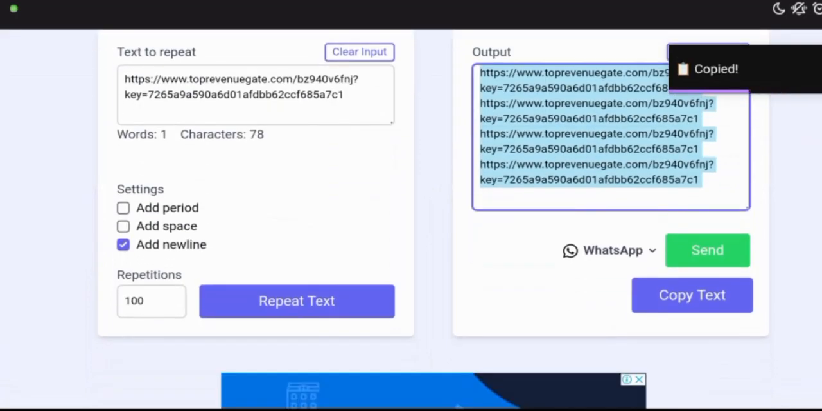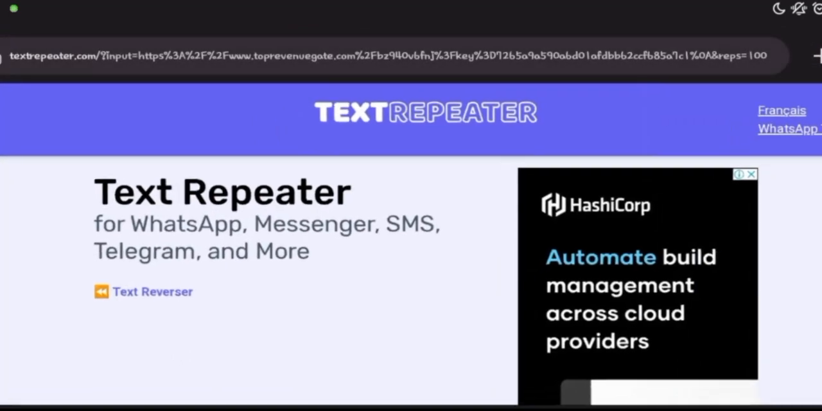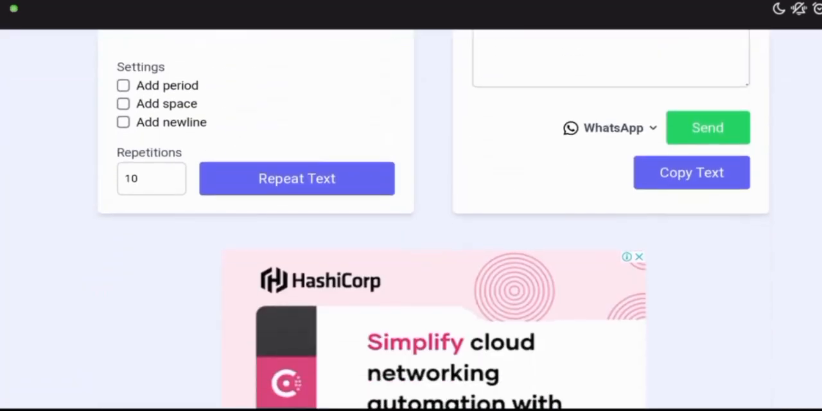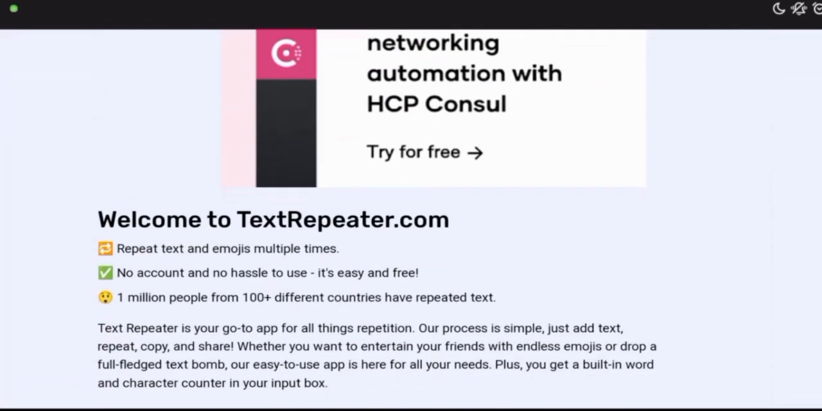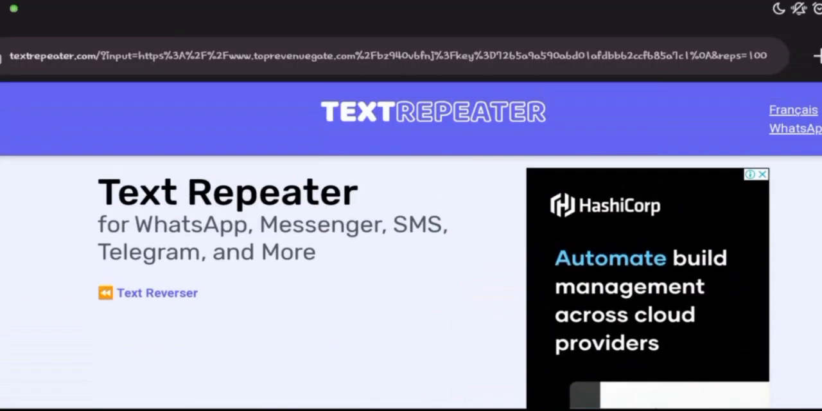As you can see, take advantage of this text repeater to repeat any URL which you want, maybe your URL to that particular Adsterra direct link, and make some cool cash using that exact same extension.